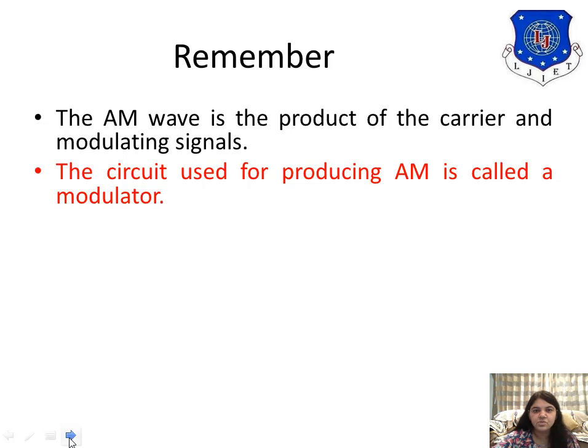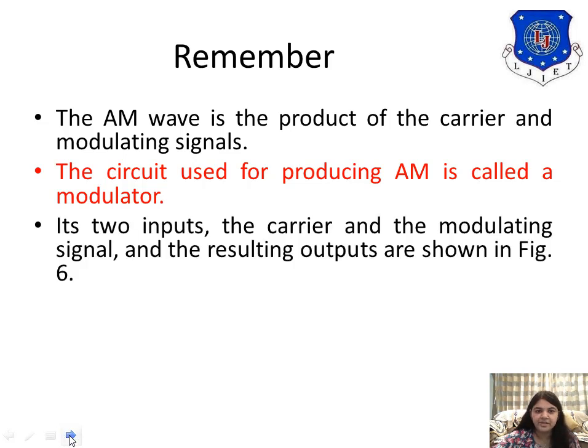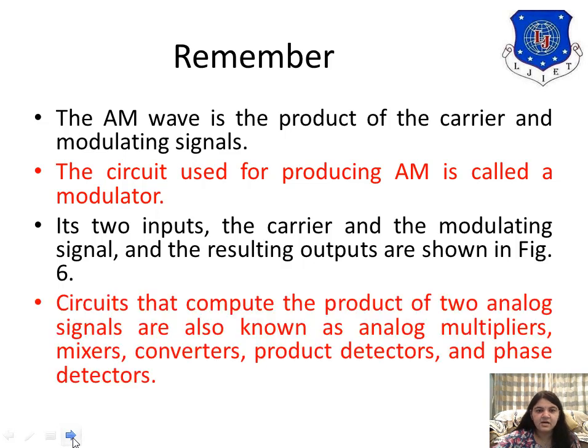The circuit used for producing the AM is called the modulator. It has two inputs, the carrier and the modulating signal, and the resultant output is the modulated output. Circuits that complete the product of two analog signals are known as analog multipliers, mixers, converters, product detectors, and phase detectors. Right now you just have to remember the names of all these things.